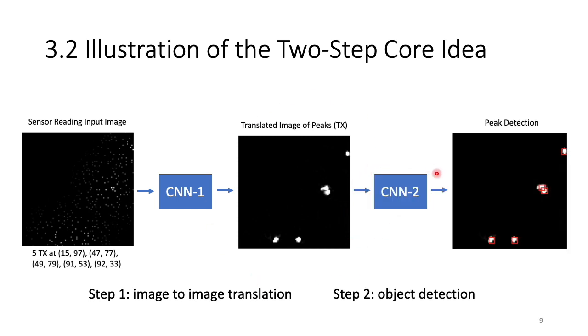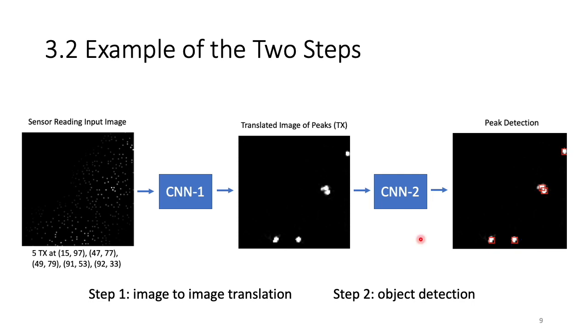Then this image goes through the second CNN, which is the object detection, and we view the peak as an object, so object detection becomes peak detection. The result is that the object detector will put a bounding box on the peak, and we will have the coordinates of the bounding box. Each bounding box describes a peak.